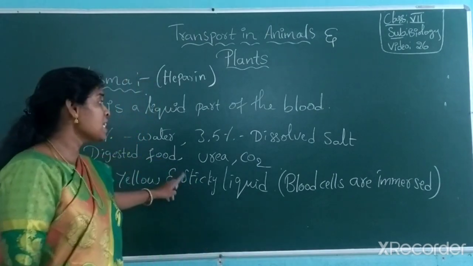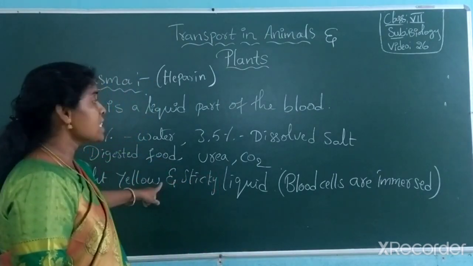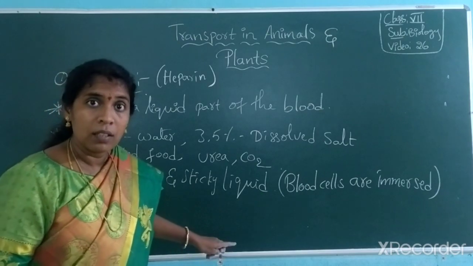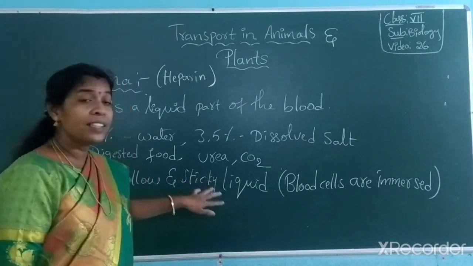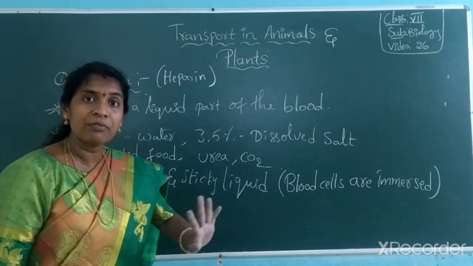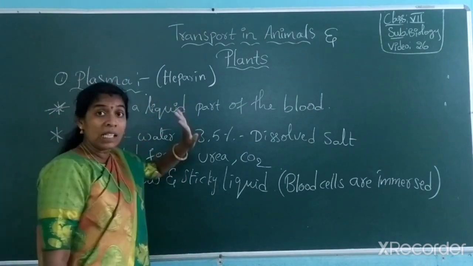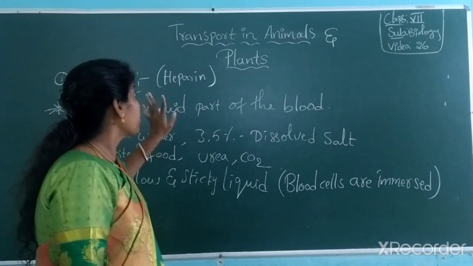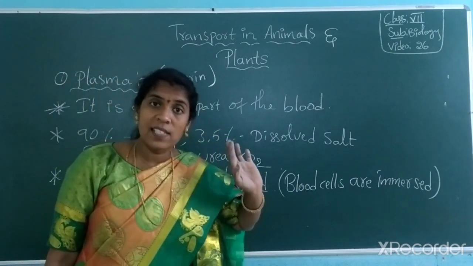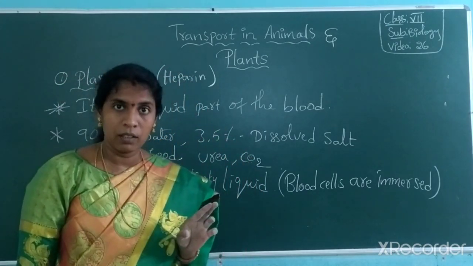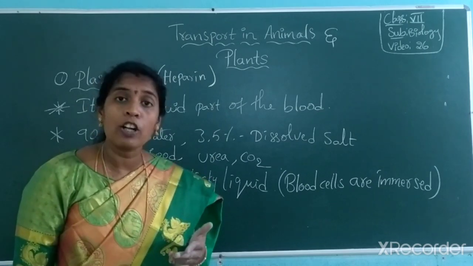But these blood cells we can easily separate from plasma because they all are immersed. They are floating along with the plasma due to the presence of heparin in it. When this heparin is present, then only the blood cells can be easily separated. If not, blood gets clotted.